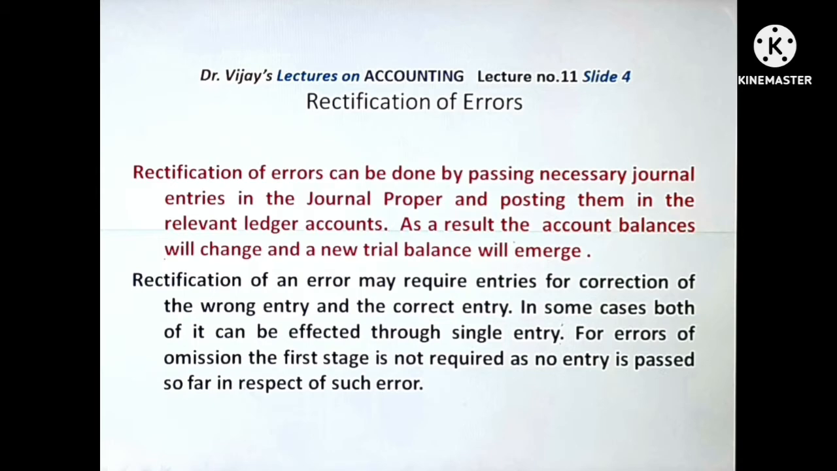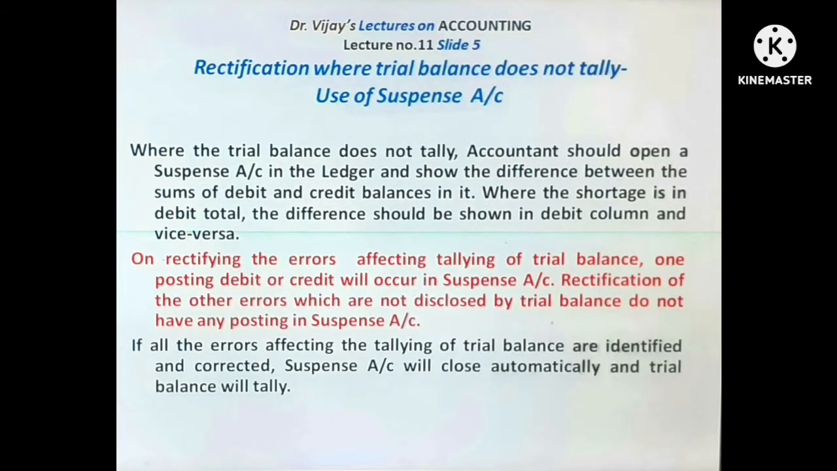For errors of omission, the first stage is not required as no entry has been passed so far in respect of such error. Where the trial balance does not tally, the accountant should open a suspense account in the ledger book and show the difference between the sums of debit and credit balances in it. Where the shortage is in debit total, the difference should be shown in the debit side of the suspense account and vice versa.